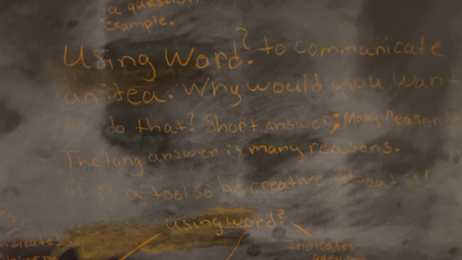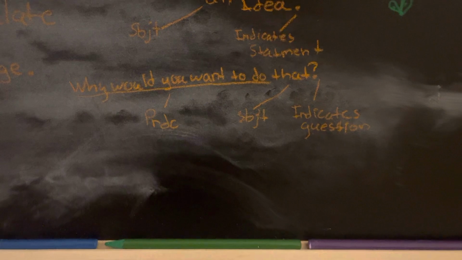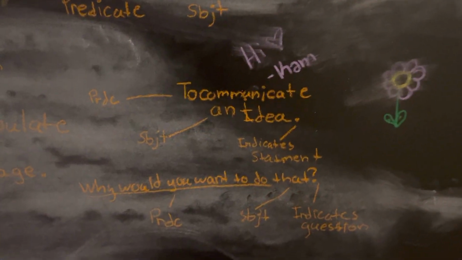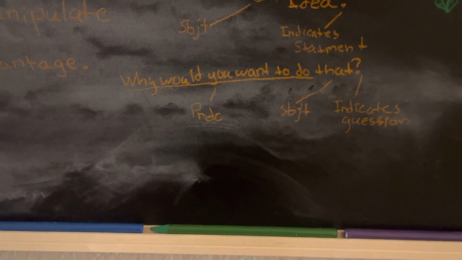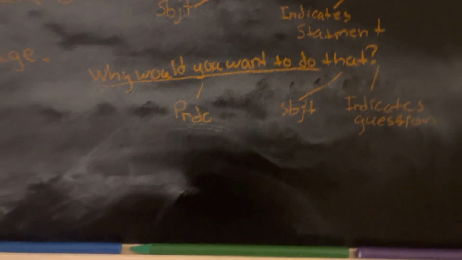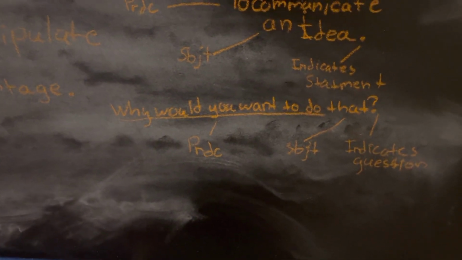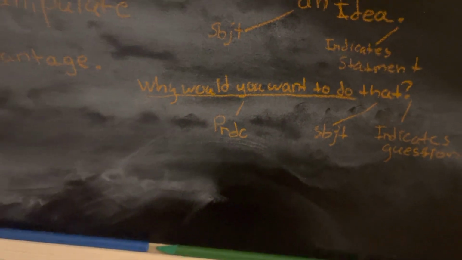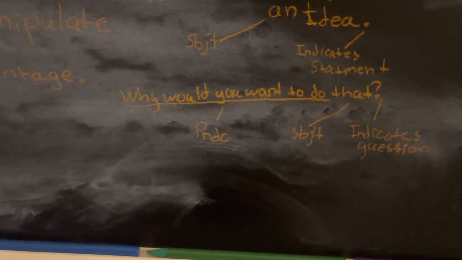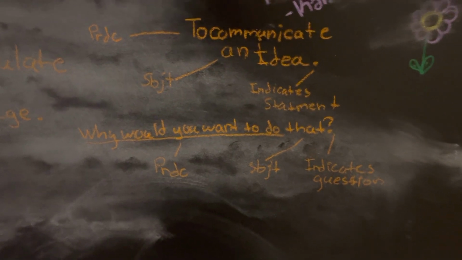Next sentence. Why would you want to do that? Why would you want to do is the predicate. That's a little more advanced than to communicate. To communicate, that's simple. We understand the parameters of that idea. Why would you want to do starts to get a little more advanced, and you have to have a little more context or reasoning to be able to answer this most of the time, honestly. Subject, that, and again, we have a question mark, which indicates a question.